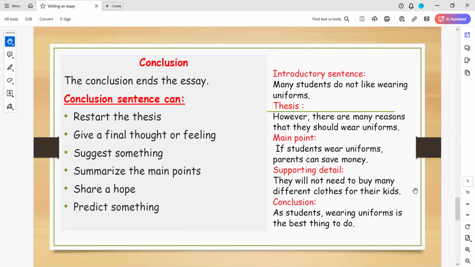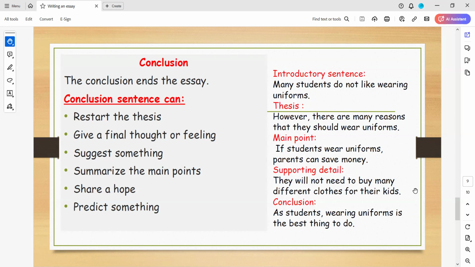For the supporting detail, do we have to mention a supporting detail? Yes, that's right. Every paragraph has a supporting detail. You write the topic sentence in your paragraph, then the main idea or the main point in your paragraph, and you will support this. If it is an example, it will be great. If you have an idea and you want to support this idea, it's okay.